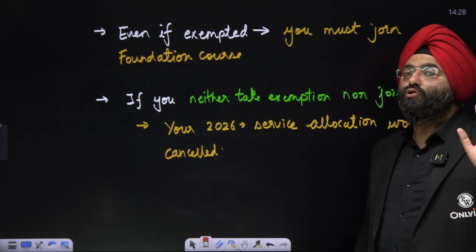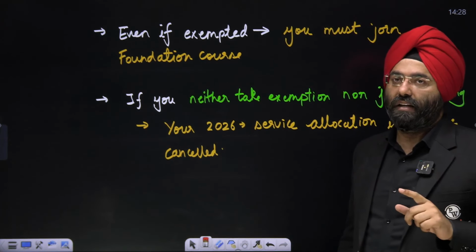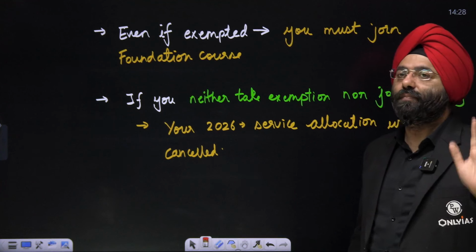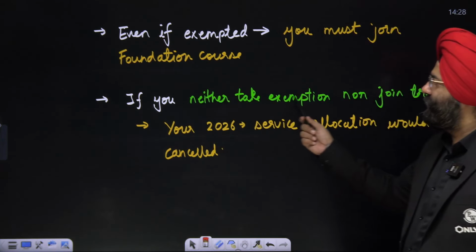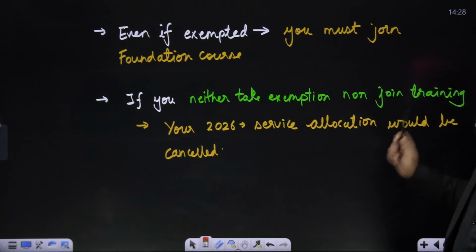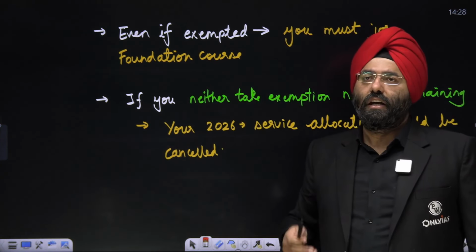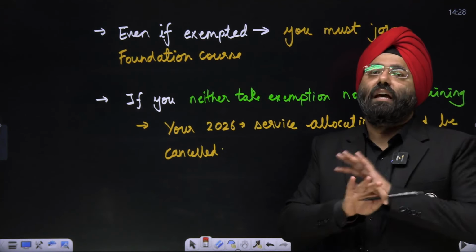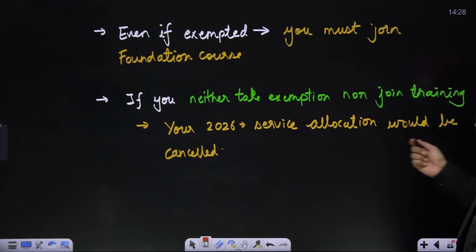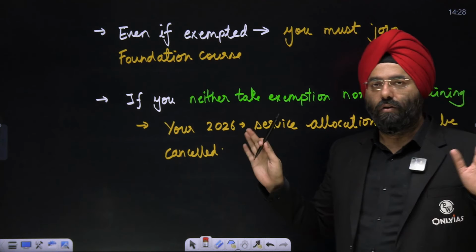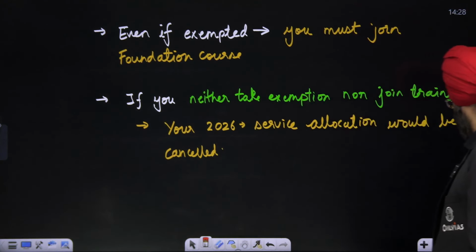Earlier, many people used to miss this. Now you cannot miss it. You have to go for the foundation course. That takes place at Lbsnaa. That is for all the people who are qualified, irrespective of the service, right? If you neither take exemption nor join the training, the service which is allocated is cancelled. Your 2026 service allocated would be cancelled. Tata, bye bye, gone. So one cannot be over smart over here now.